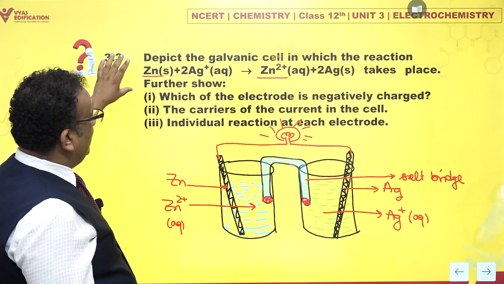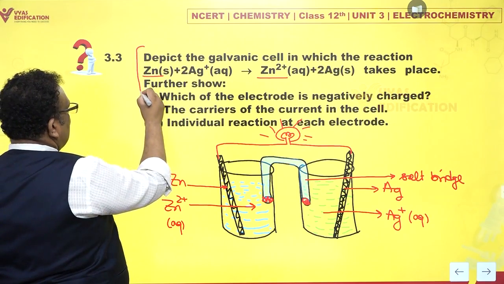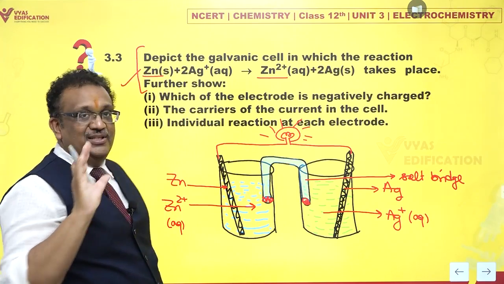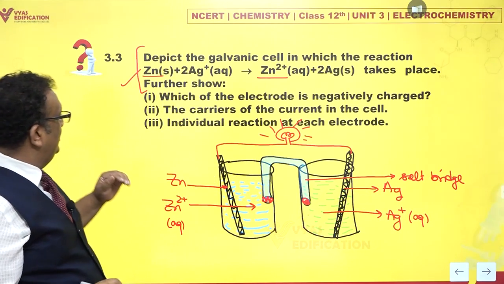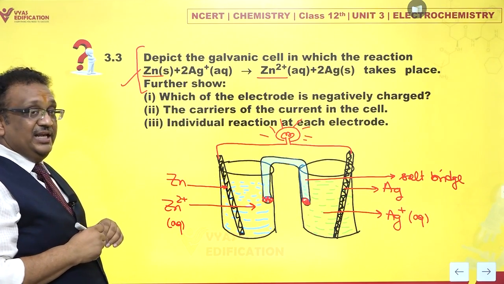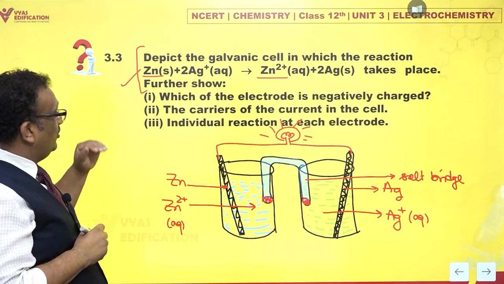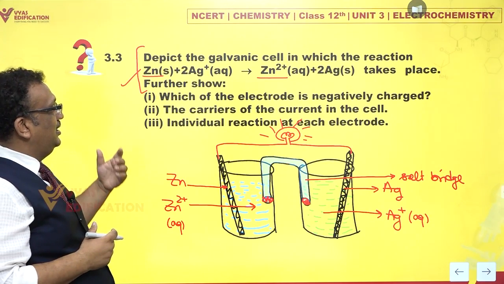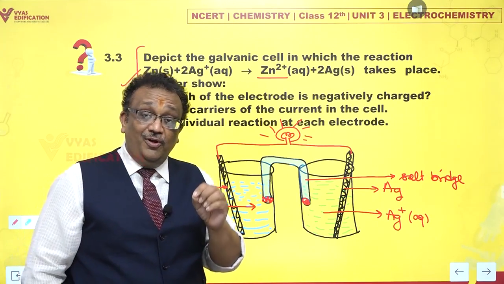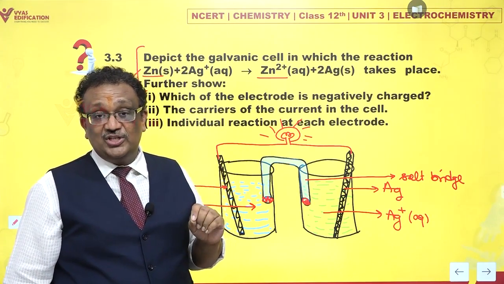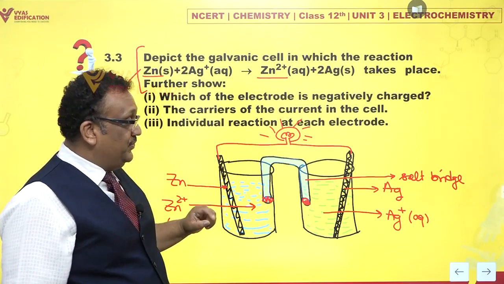Okay, and what exactly is happening? So first of all, depict the galvanic cell. First portion is done. This is the galvanic cell. The second portion says, which of these electrodes is negatively charged? Carriers of the current are which ones? And the individual reactions. Now let us discuss them one by one. First of all, we have to consider what are the reactions which occur at each electrode.